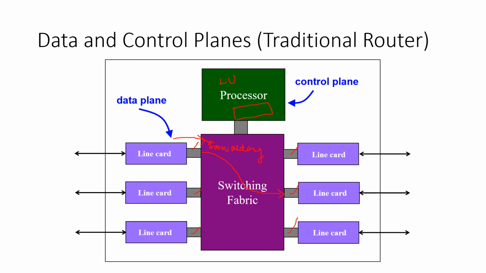And the logical part, where the program is executed, is done at the control plane. So the logical part is known as the control plane, and physically how the data is forwarded, that is the data plane.